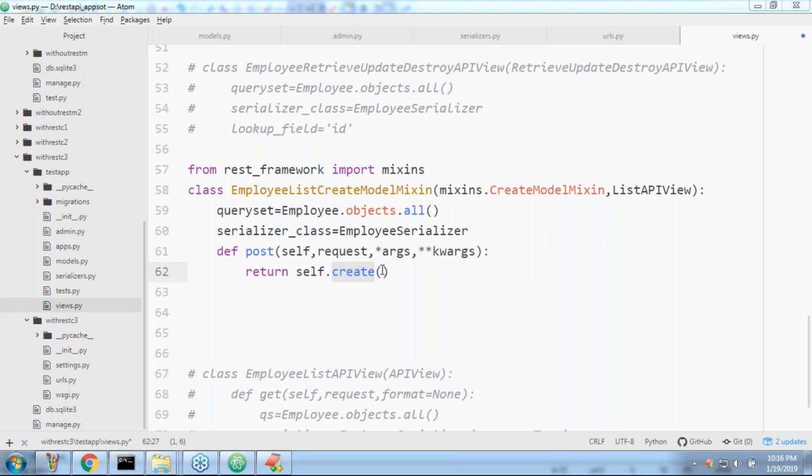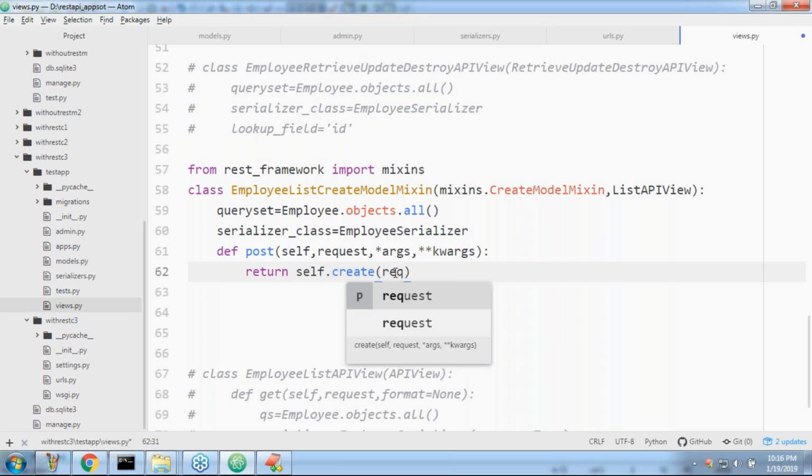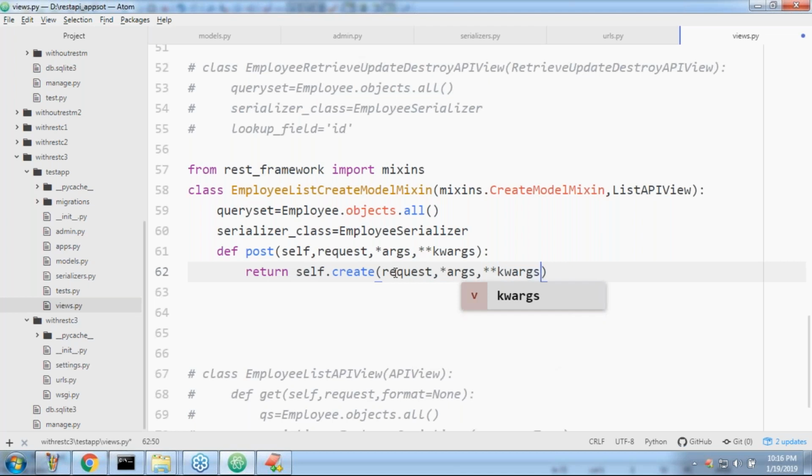This create method is coming from where? From the mixin class, from the parent class. Remember, from the parent class, this method is coming. Just pass the same parameters: request. So next, what do I have to take? *args, comma, **kwargs. Okay, like that. So that's it.